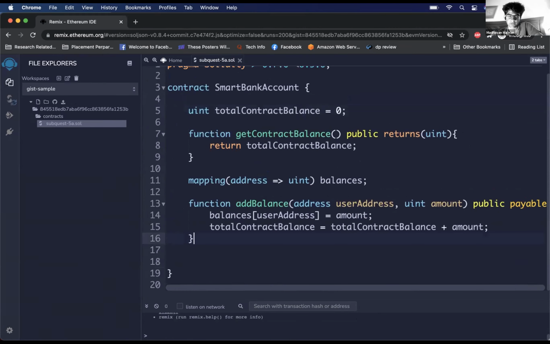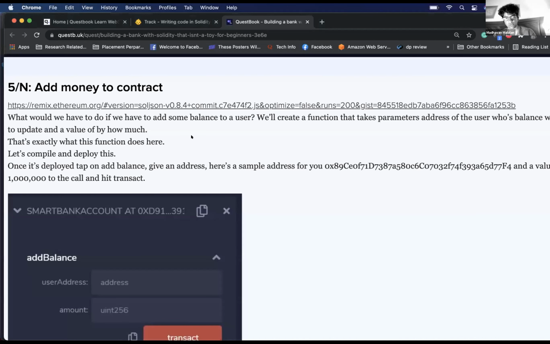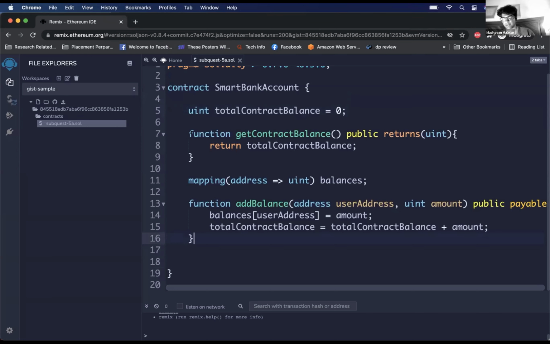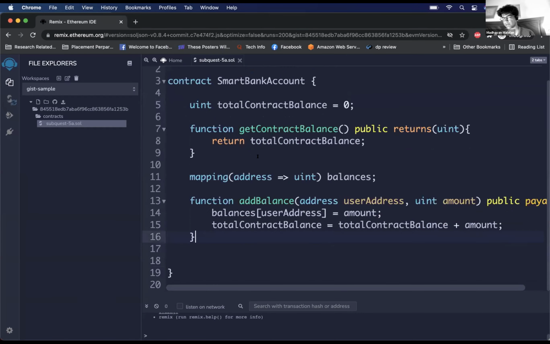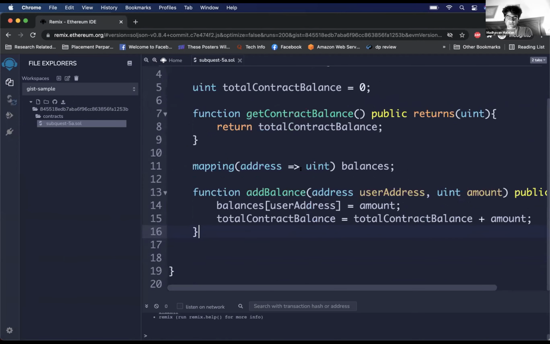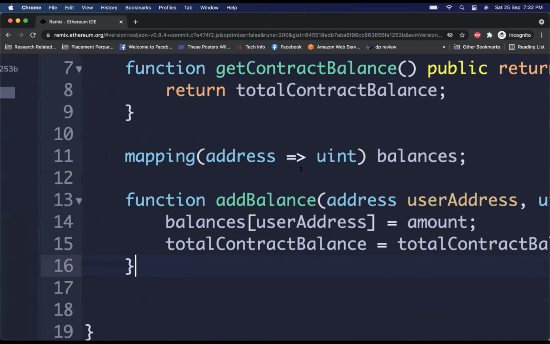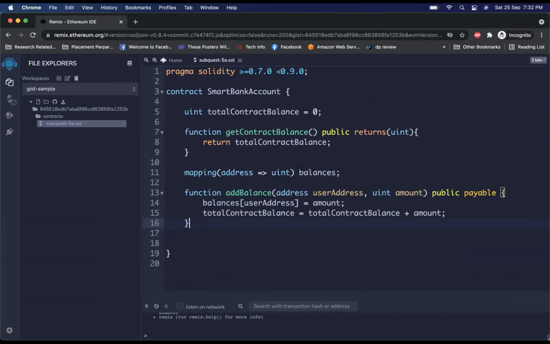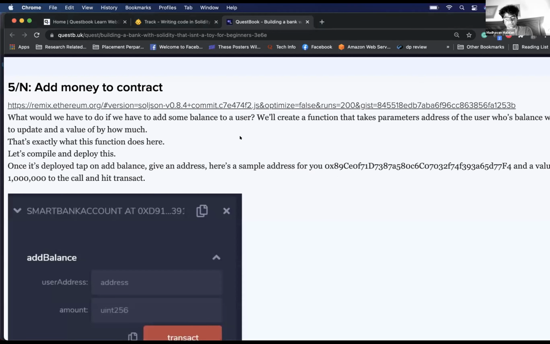Yeah, we're just maintaining who has deposited what, so that later we can actually allow them to withdraw as well, right? So for that, you need to store how much money they deposited in the first place. This dictionary will contain every address and the amount, the balance, in that. Yes. What would we do if we had to add some balance? We'll create a function, which we have created. That's exactly what this function does here.